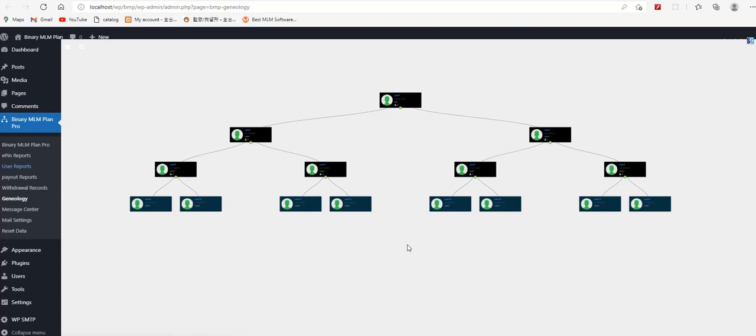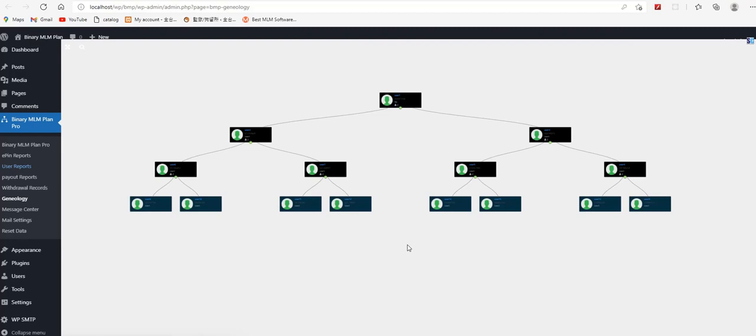Now I am going to update you on the further processes: how the front end is displayed for the user, what information is given there, and how the withdrawal process happens.